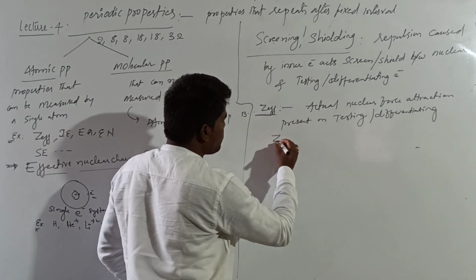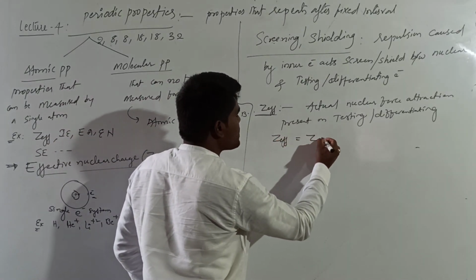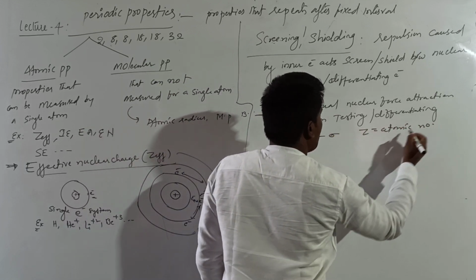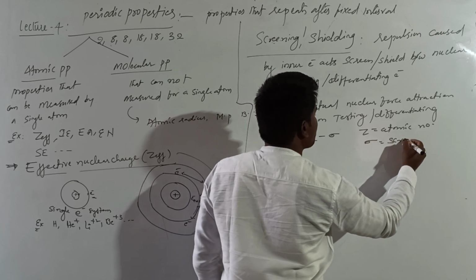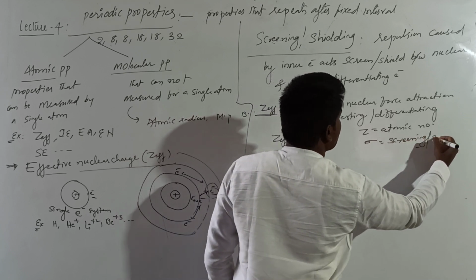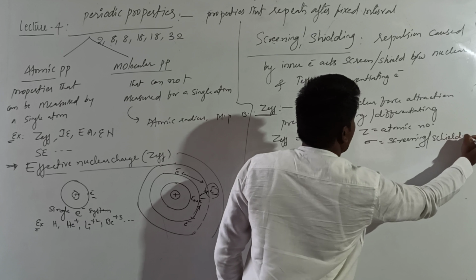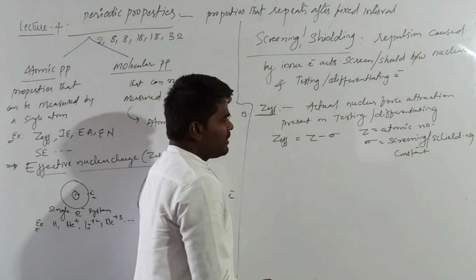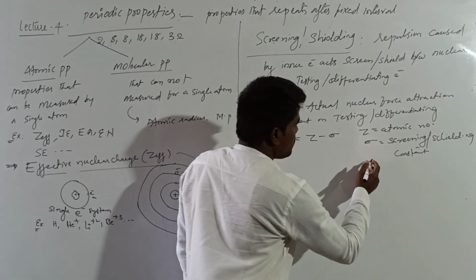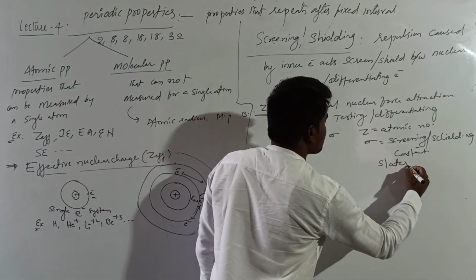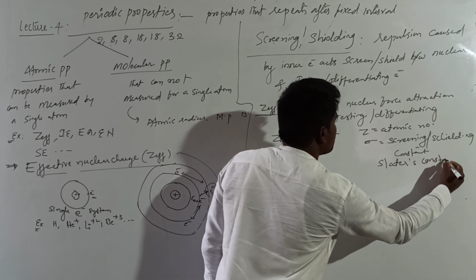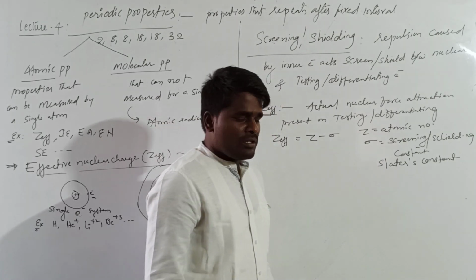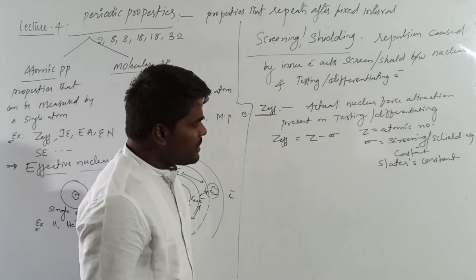This Z effective is given by Z minus sigma, where Z is the atomic number and sigma is the screening or shielding constant, which is calculated for different electrons. It is also called Slater's constant. It gives the extent of screening. And we don't have the calculation of sigma in the syllabus, so we are not discussing sigma.